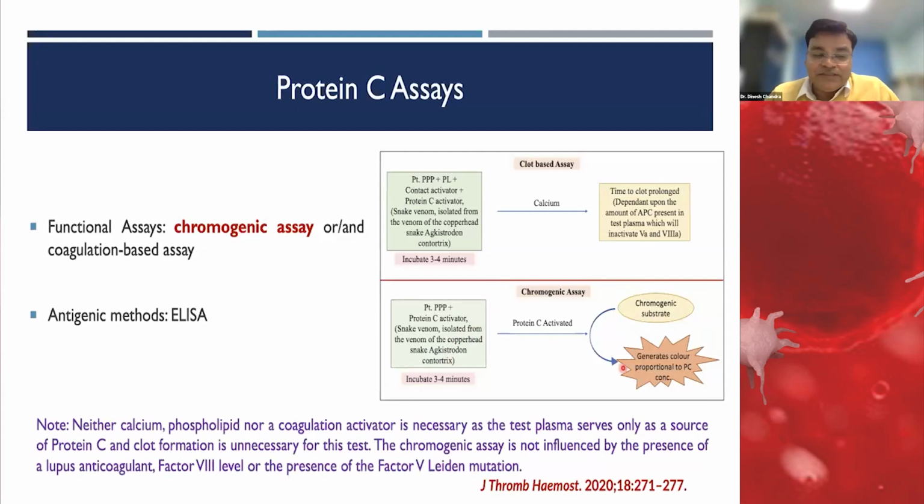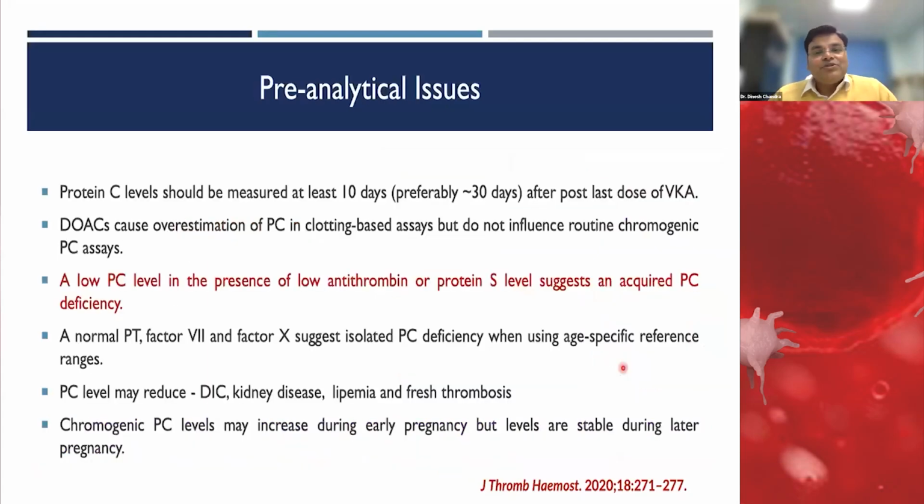So these are better, as I told before, because they are not affected by many other variables. What we have to remember is the pre-analytical issues when we do or interpret these tests. At least they should not be measured in the acute phase, as I told, or during anticoagulant therapy. If the patient is on a direct oral anticoagulant, it can give you false negative results. However, we can do the chromogenic assay because it will negate these things.